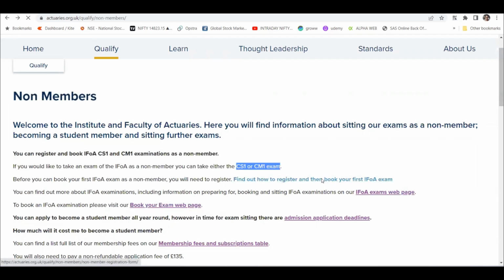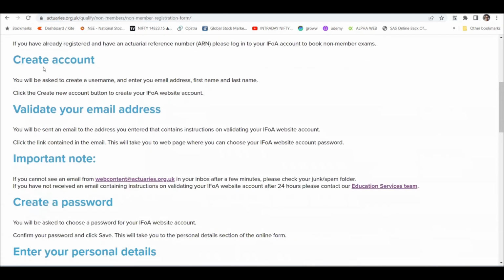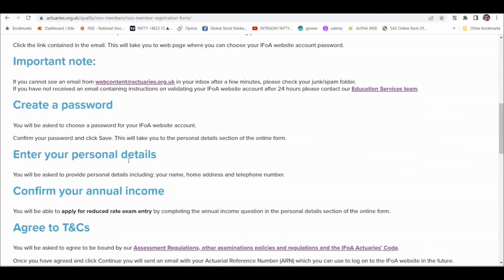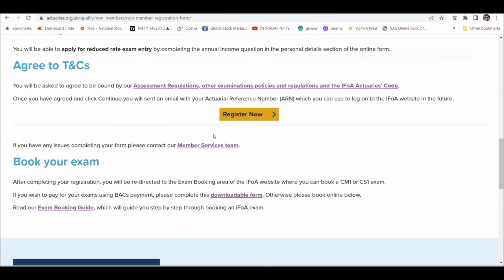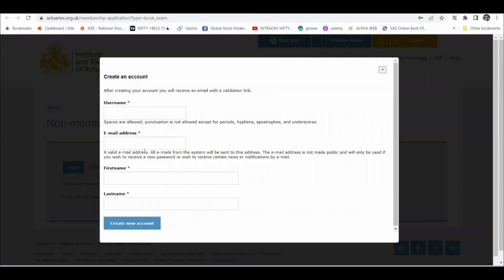the how to register and book your first exam. So first, before you apply, open your exam booking. Exam booking, as I mentioned, will only be available during the exam booking period, but you can create your own account. You have to validate your email address. You will receive an email. I think this is a very normal process, just like registering for anything these days. So you click here, register now, then click on create account, and then the normal procedure. If I click on create account, it will show something.